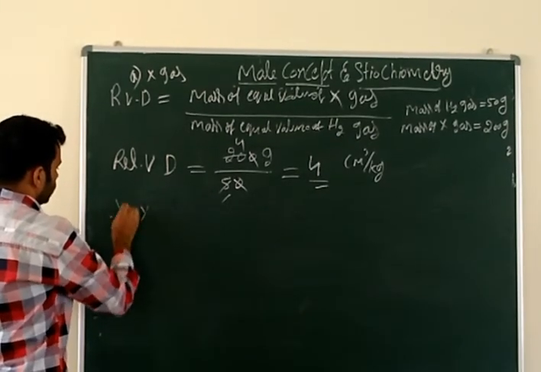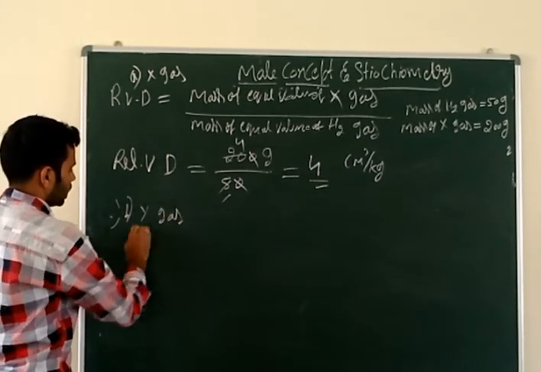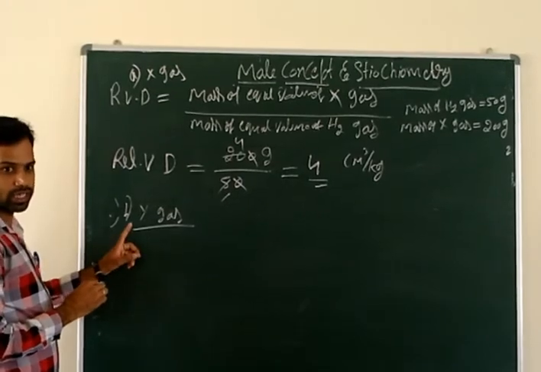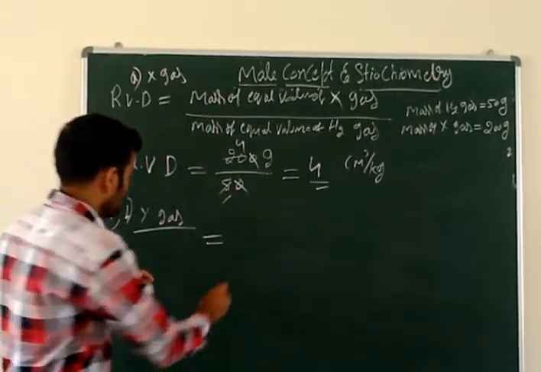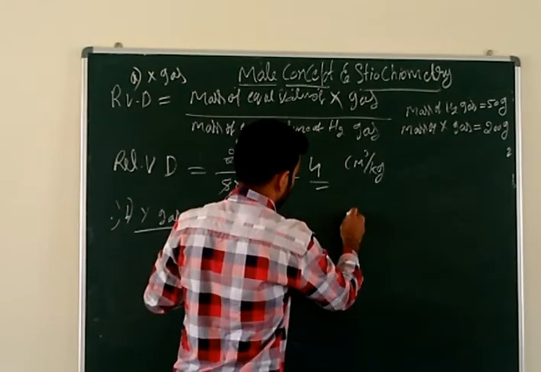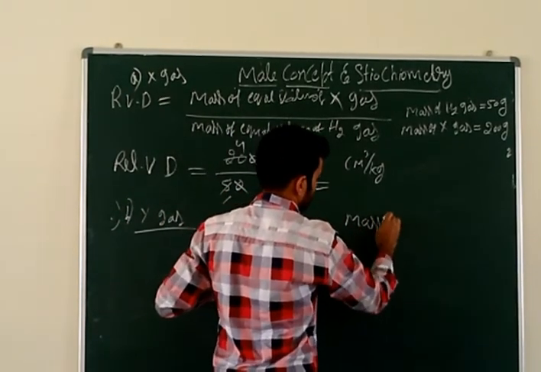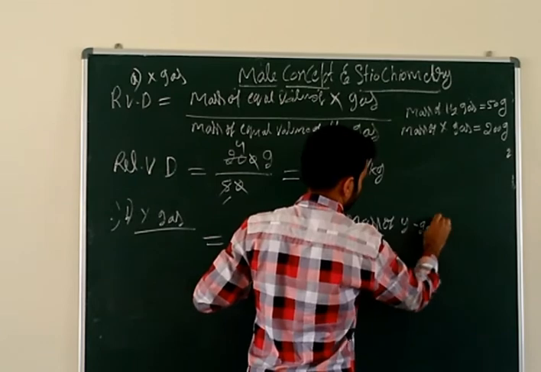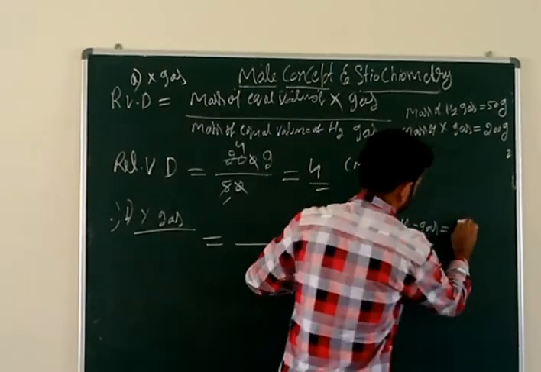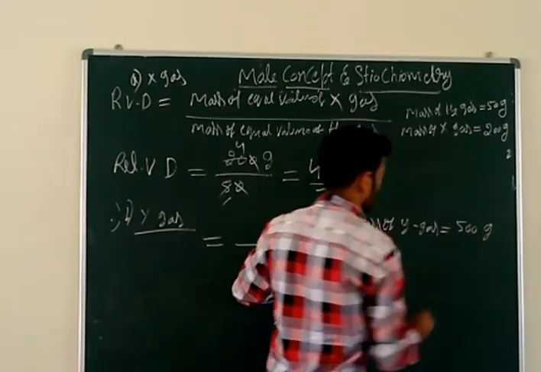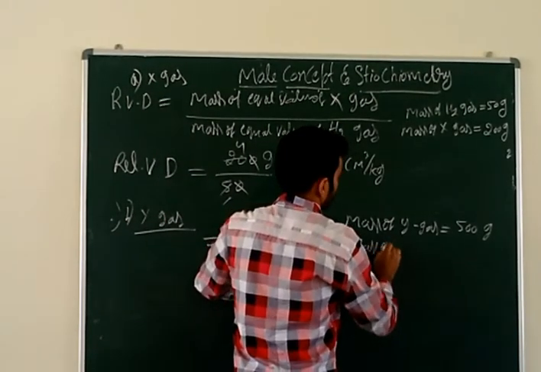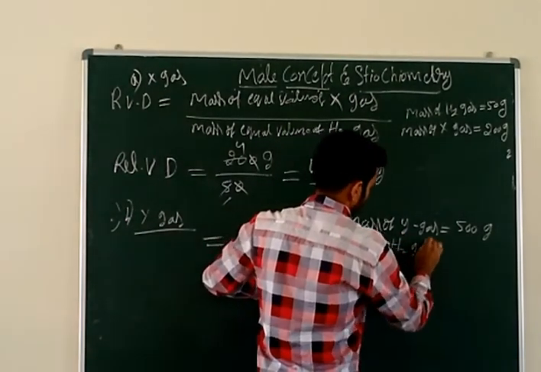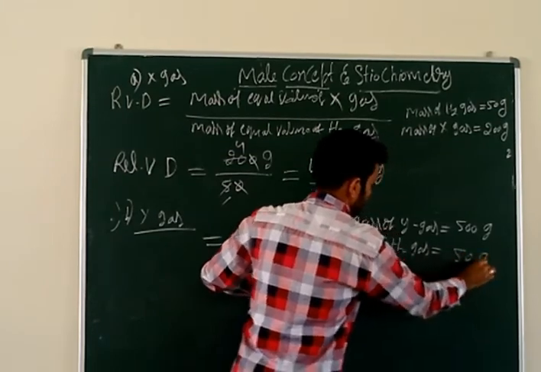Now I am going to calculate the Y gas relative vapor density. Same formula I have to take. What is the mass of Y gas? How much did they give? 500 gram, and the mass of H2 gas is the same, 50 gram.